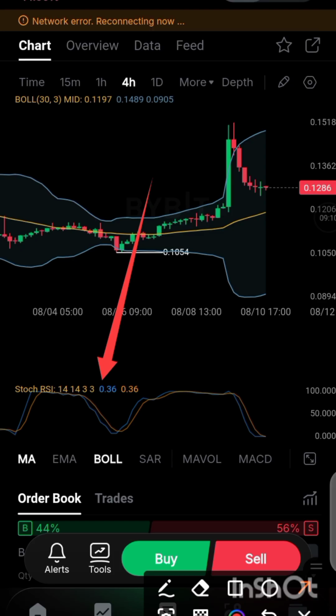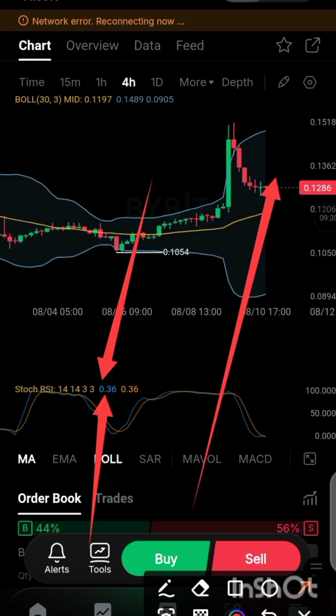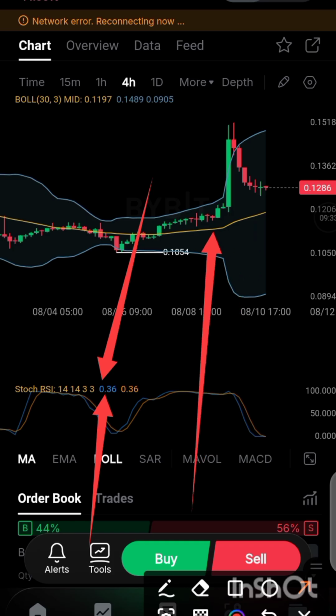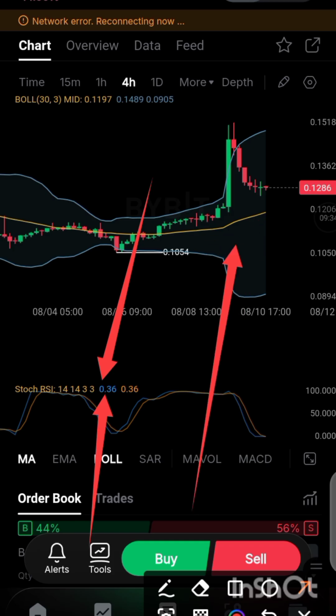But you must make sure that whenever this signal appears, because this is the signal for buy, it has crossed this line. Once it is below this line, you can now buy this token, and your target is for it to come to this yellow line at the middle here. This is your exit plan.